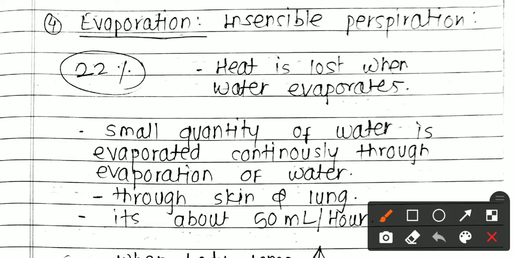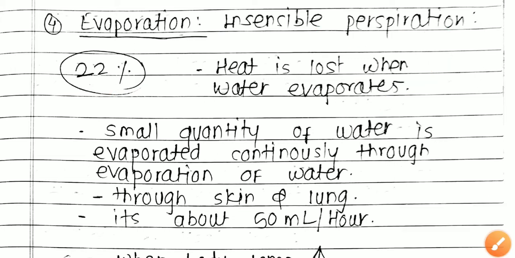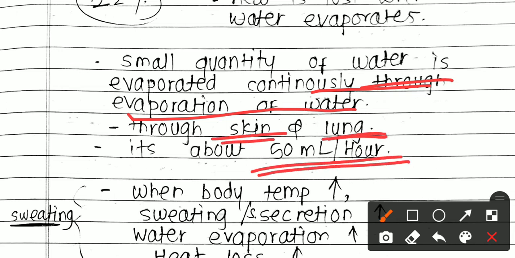Perspiration means sweating, and insensible means it occurs before it can be sensed. Through evaporation, 22% of the heat is lost. Heat is lost when water evaporates. In our body there are sweat glands, and when the water in the sweat evaporates, some of the heat is lost. A small quantity of water is evaporated continuously. This occurs through your skin and lungs, about 50 ml per hour.